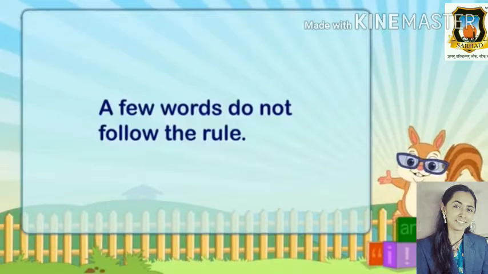Now we have seen some rules: words ending with ch, sh, x, o and double s, we can add es to make the plural noun. But a few words do not follow the rules. We will see which words do not follow the rules.